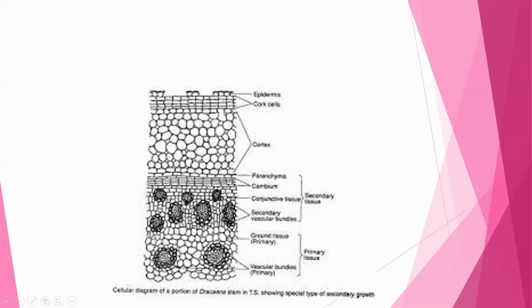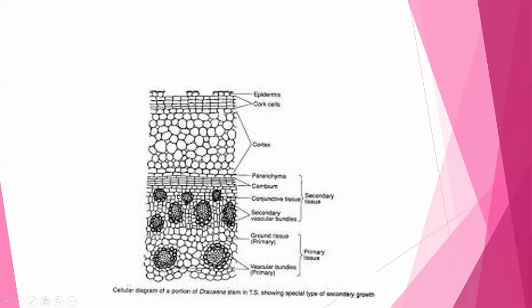And this cambium forms secondary vascular bundles on inner side instead of secondary xylem on inner side and secondary phloem on the outer side. Later, after some time, this cambium partially forms conjunctive parenchyma and partially forms the secondary vascular bundles.